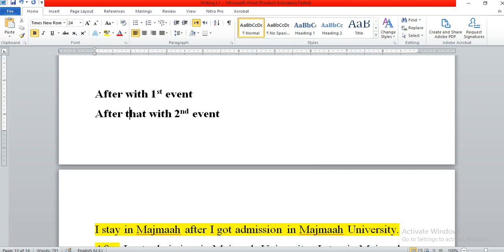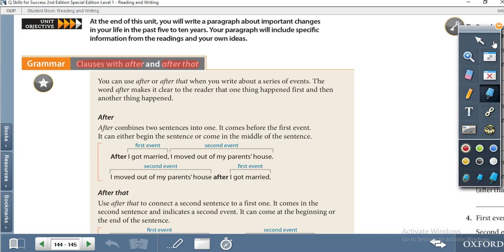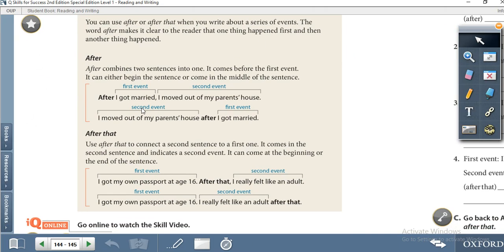So let's move to the book. Here we have "after" and "after that" about a series of events. When we have a series of events, to make it clear what happened first and what happens next. For example, after I got married, he's giving an example, I moved out of my parents' house. So "after" is used to connect two sentences.